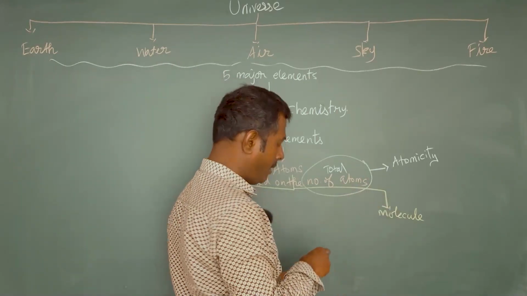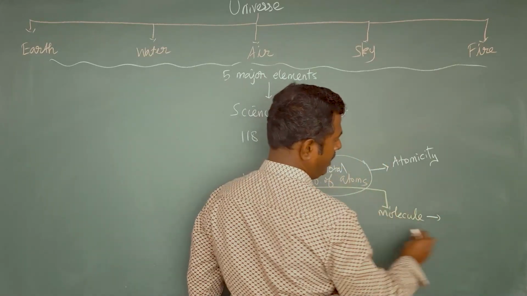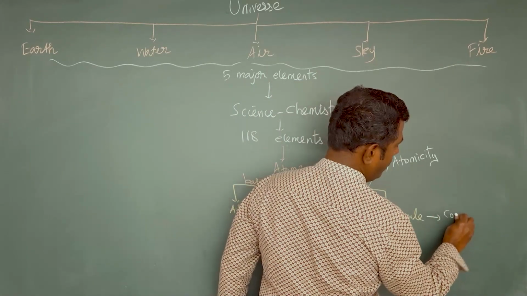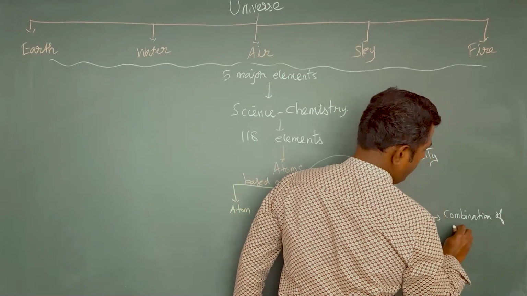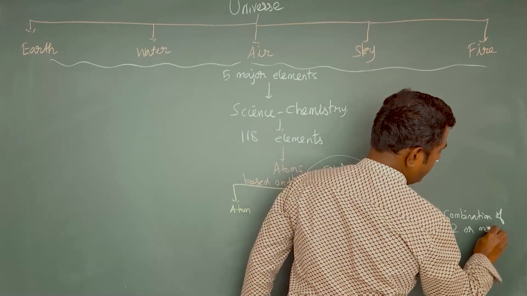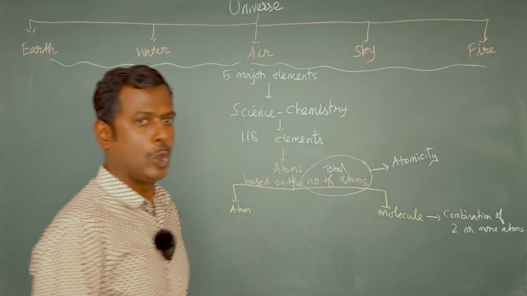Define molecule. What will be the definition of molecule? A molecule is the combination of two or more atoms. If two or more atoms are combined together, then it forms a molecule.